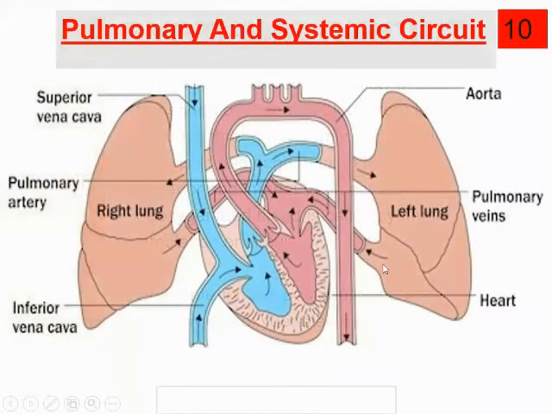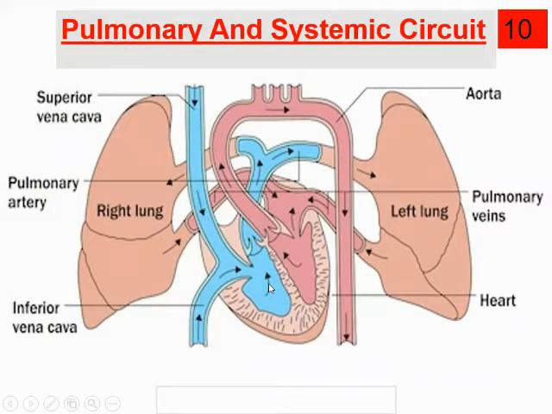Observe the picture. From the left ventricle, observe my cursor, the blood is going towards the systemic aorta. Okay, beta, and it is going downward to all parts of the body. But again, observe my cursor, the blood is coming back blue in color. Observe this arrow is going to the inferior vena cava and superior vena cava, and again coming back into the right atrium.